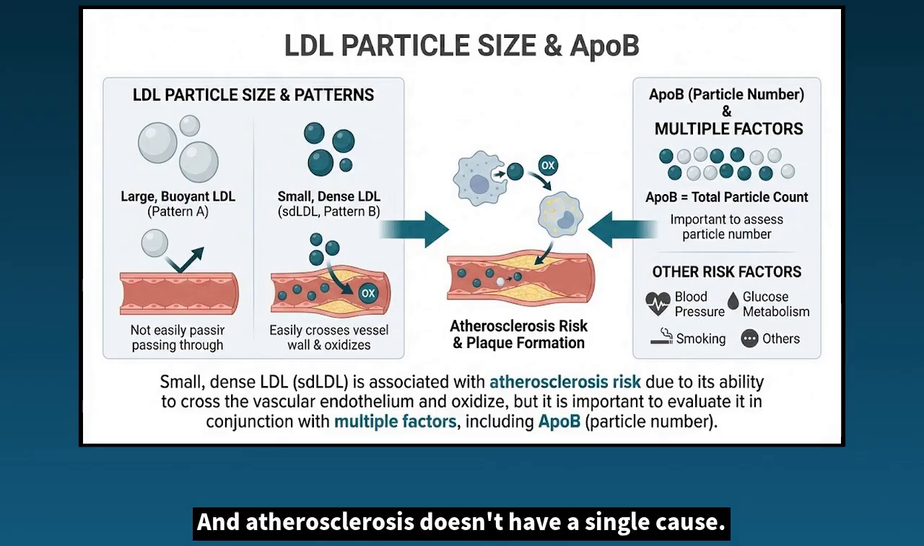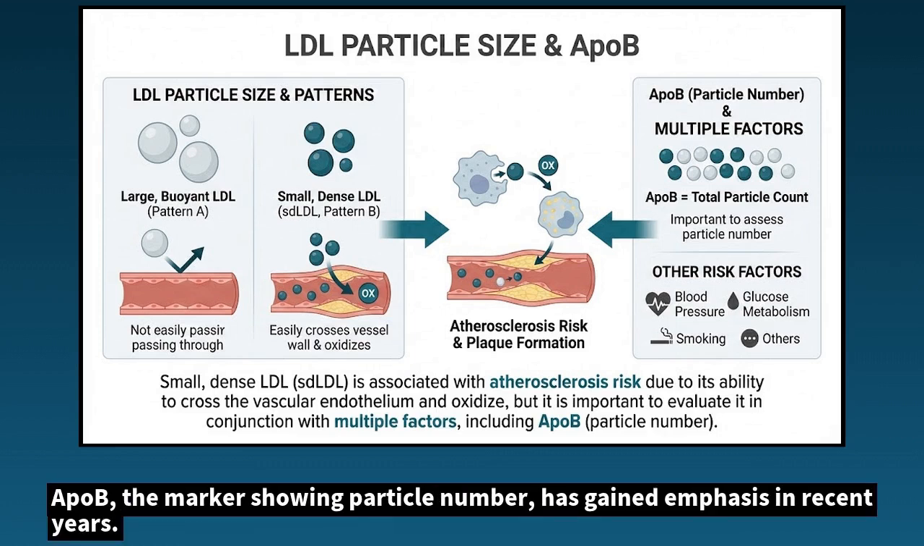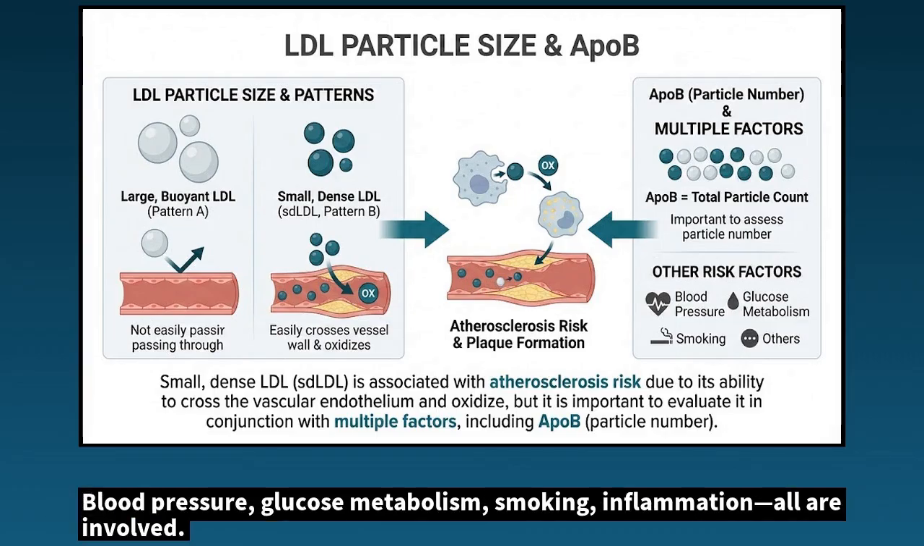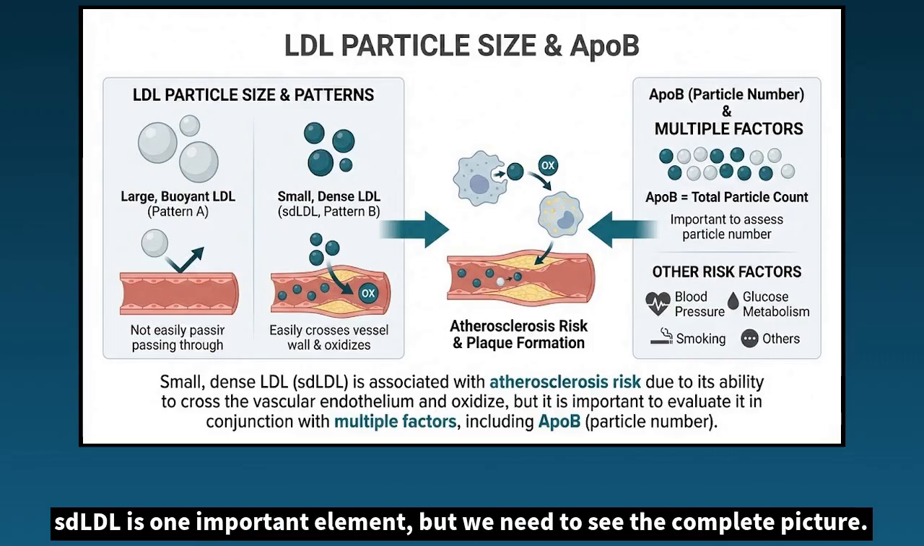And atherosclerosis doesn't have a single cause. ApoB, the marker showing particle number, has gained emphasis in recent years. Blood pressure, glucose metabolism, smoking, inflammation, all are involved. SDLDL is one important element, but we need to see the complete picture.